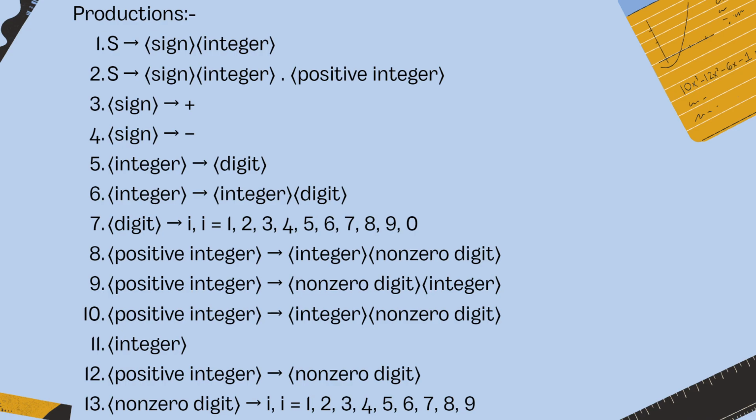Then we have positive integer given as integer and non-zero digit, and also as non-zero digit first, then integer. We have positive integer given as non-zero digit also. Non-zero digit can be i, where i can be from 1 to 9 excluding 0. There is no 0 as it is a non-zero digit.